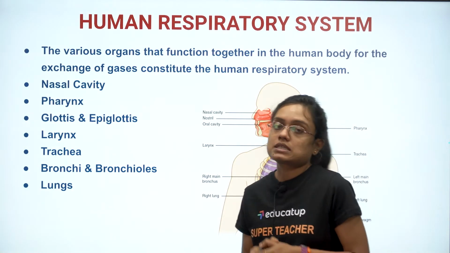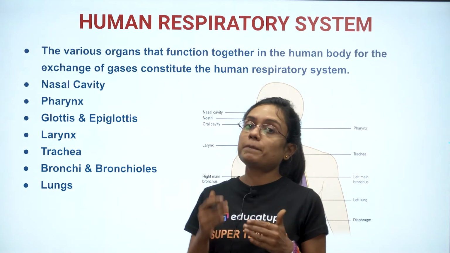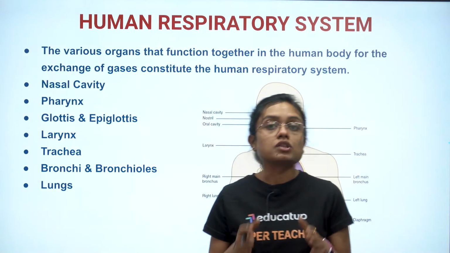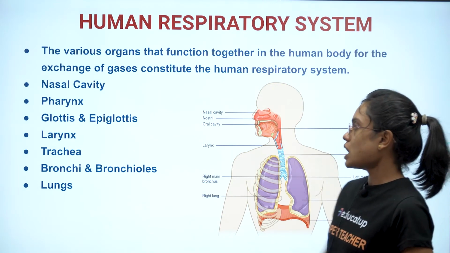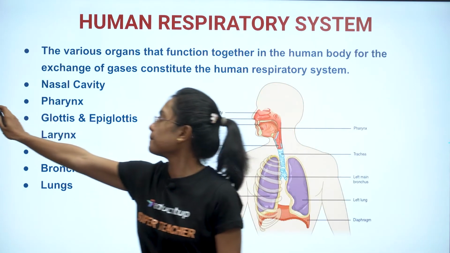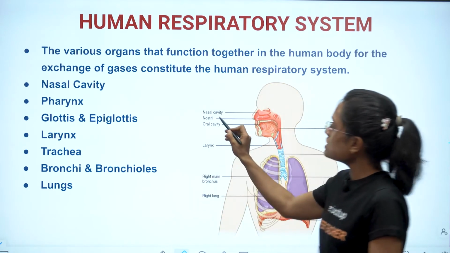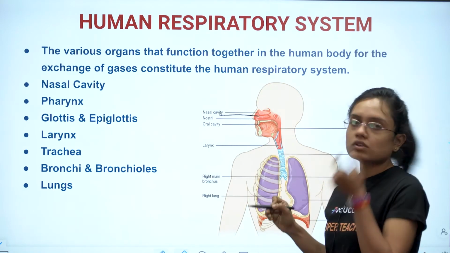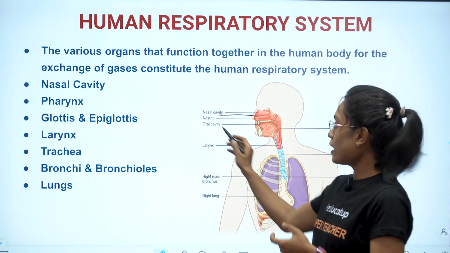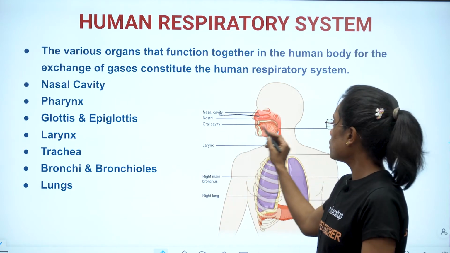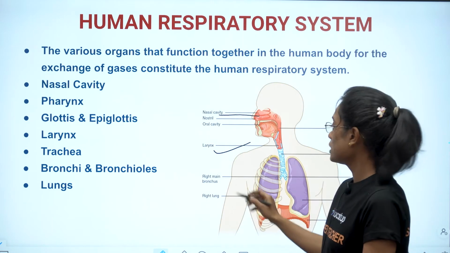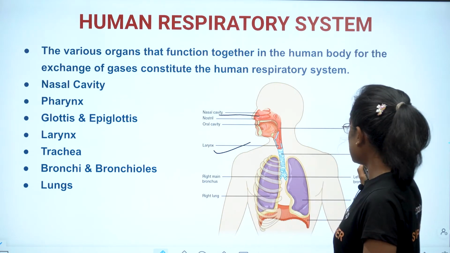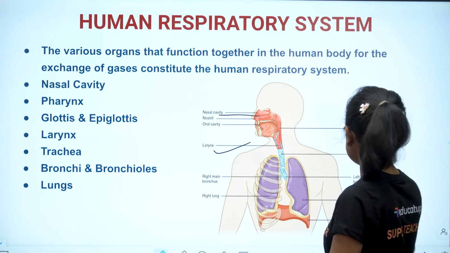Human respiratory system. You need to know what are the basic organs which come under the human respiratory system. The first is the nasal cavity, which is the part of your nose. Then you have the two nostrils. Then the oral cavity, larynx, which is the sound producing organ in the throat. Then pharynx as well. Trachea, which is also known as the windpipe.